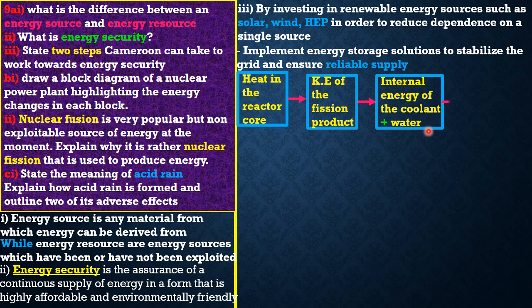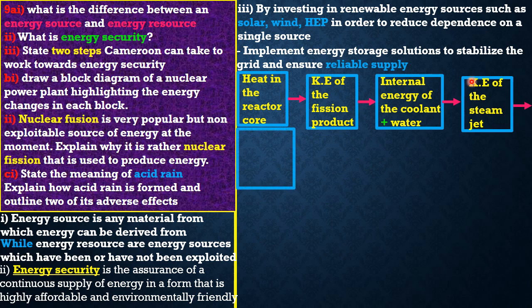Then from here we move over to the kinetic energy of the steam jet, because once we have internal energy of the coolant plus water, water vapor gets produced, right? And steam then evaporates, meaning it has to gain some kinetic energy before it can be able to evaporate.